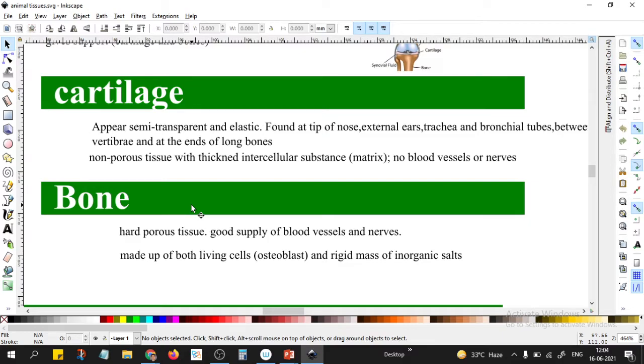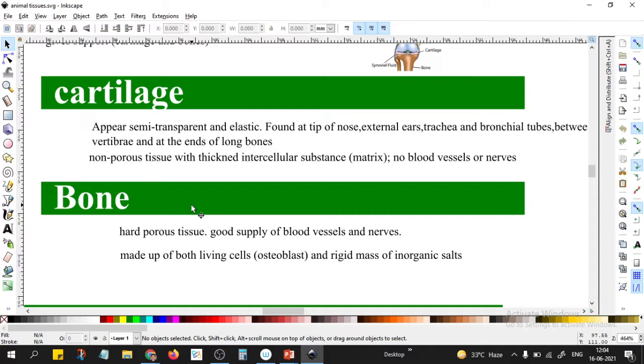Because most of the students, most of the people, think that bone is like marble, very strong, almost like a stone. But the bone is a porous structure. It will allow the blood and the other materials to pass through it. So it has a very good supply of blood vessels and nerves also.